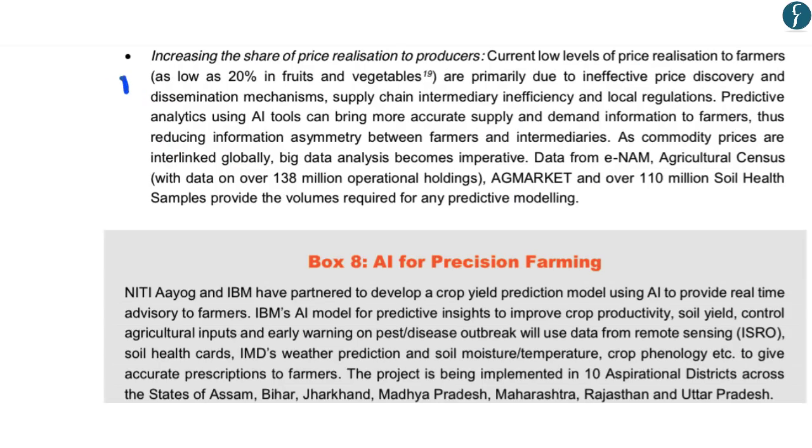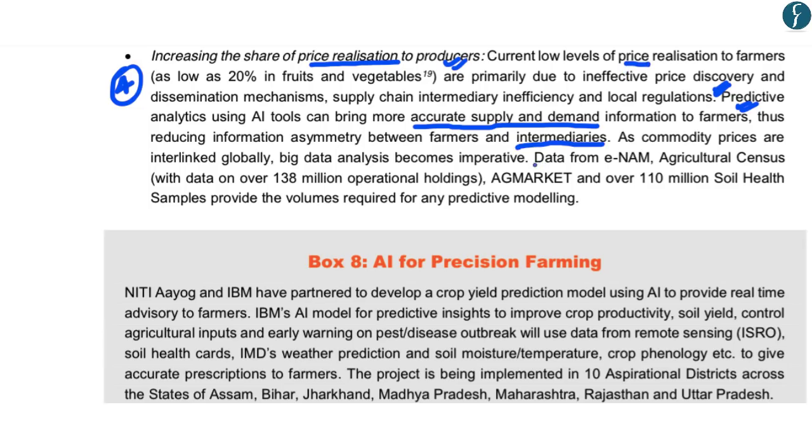The fourth and last impact highlighted in this report on how artificial intelligence can be used in agriculture to aid farmers is that artificial intelligence can increase the share of price realization to farmers. Artificial intelligence can use predictive analysis to bring more accurate supply and demand data to farmers, thereby cutting down the impact of middlemen who provide incorrect information to farmers on prices of agricultural goods.